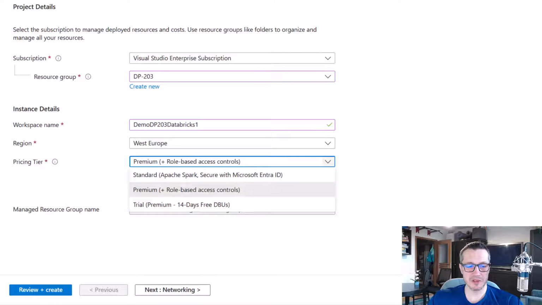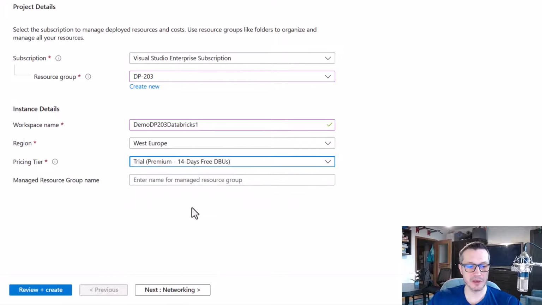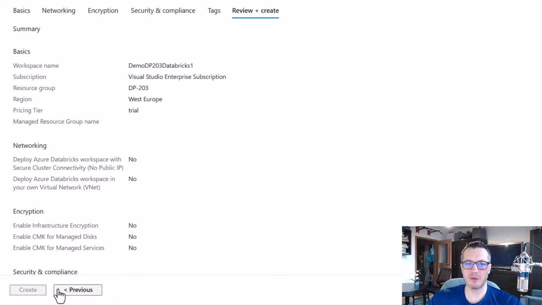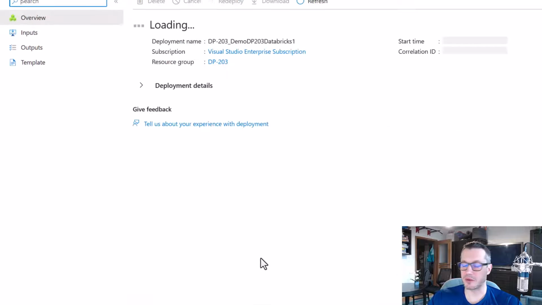For training purposes, just go with trial, but please be aware that it is not completely free. You will have to pay for something, so please be aware of this. So let me go with the trial. Then we've got various options that I will skip for now. Let's just create a hello world scenario. And let's just wait a few minutes for this Databricks workspace to be provisioned.